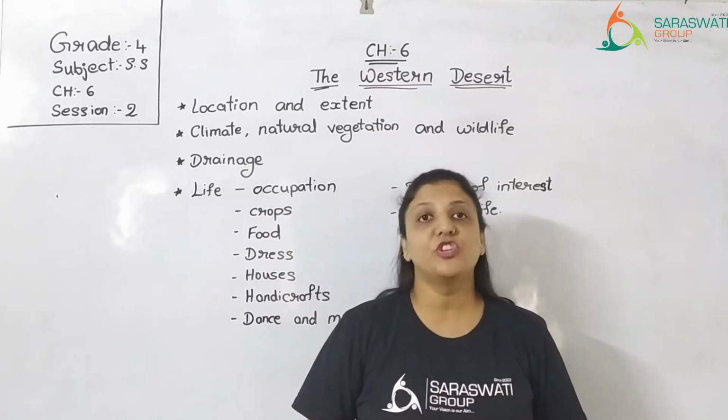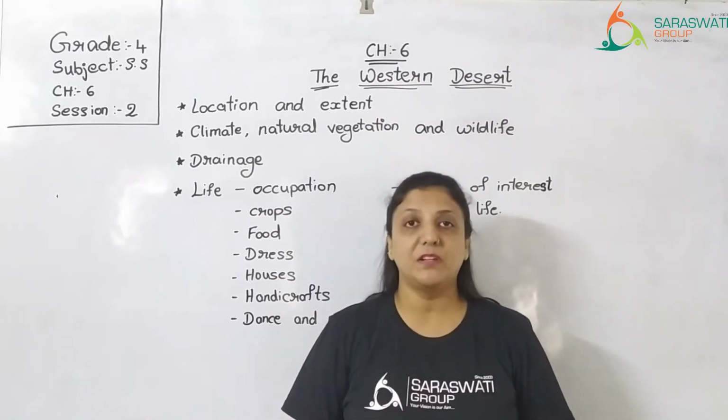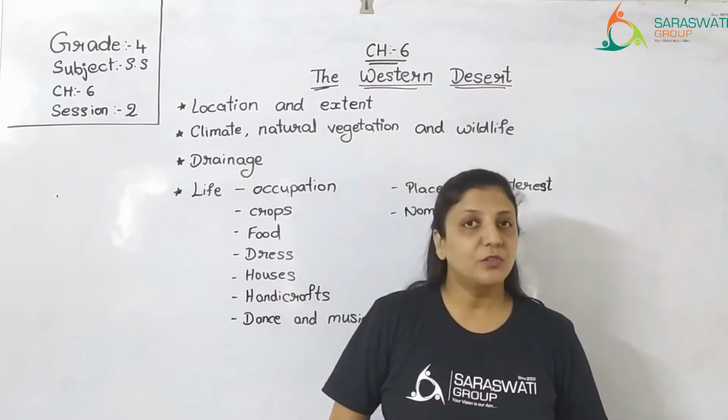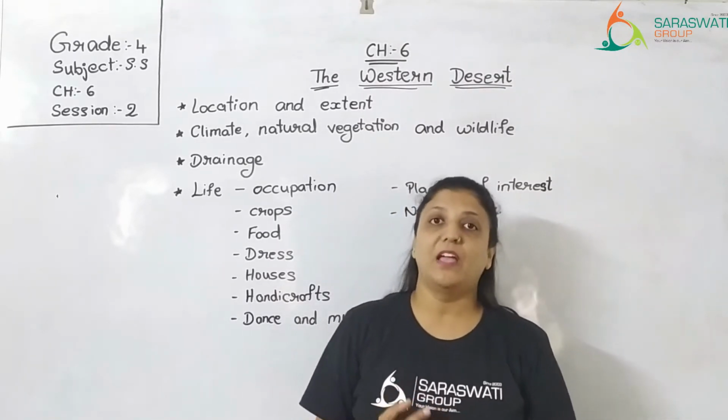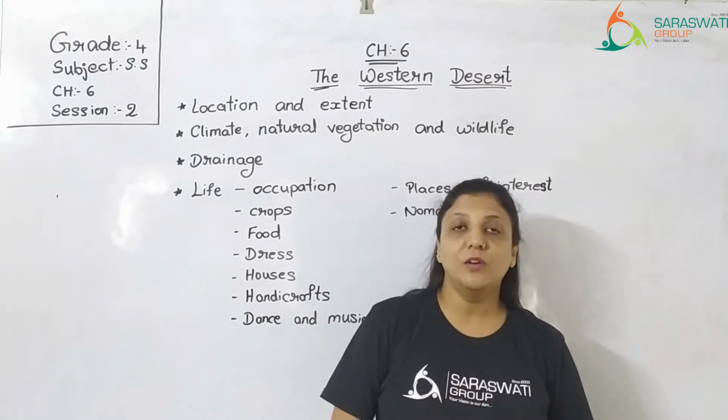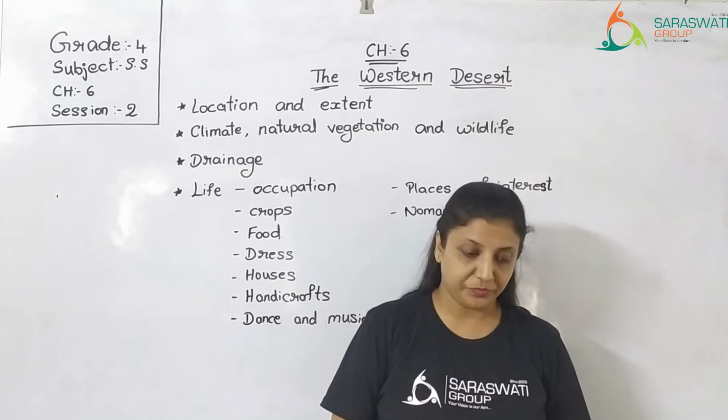I had also shared the vocabulary words PPT with you, and in my video I had also shared the pictures of some animals and reptiles which you can see in the Western Desert.